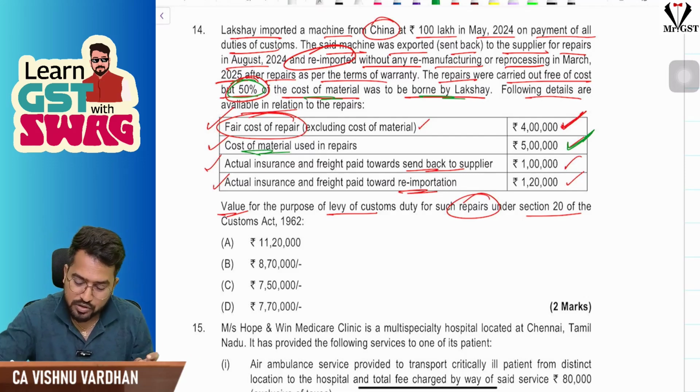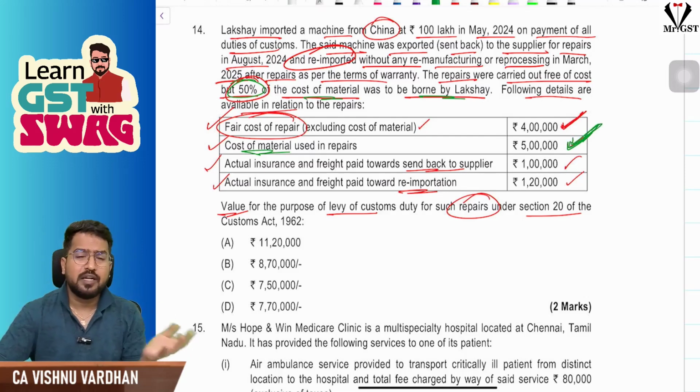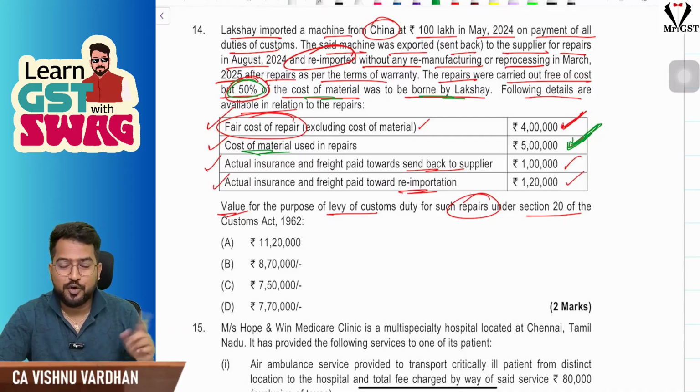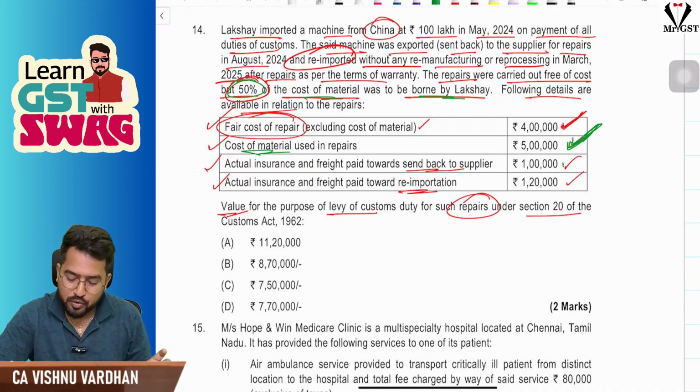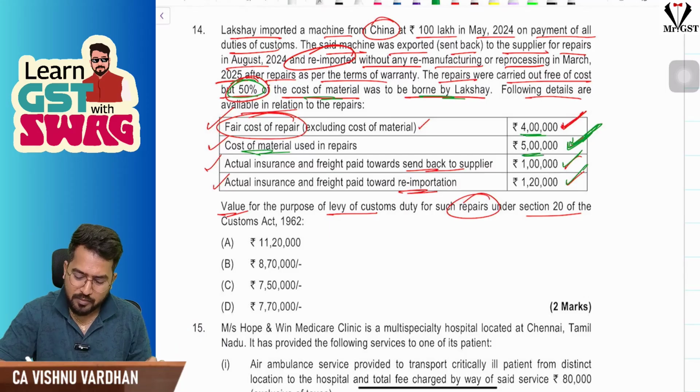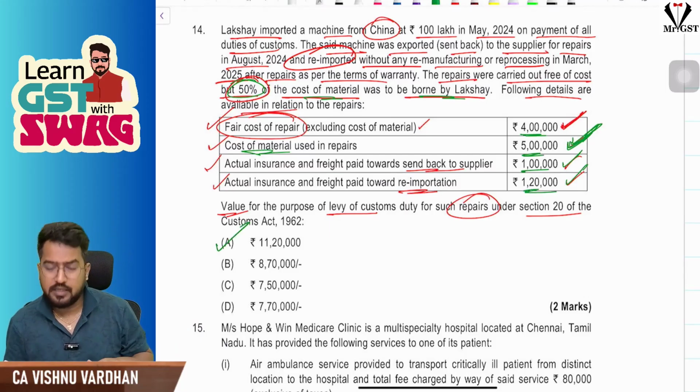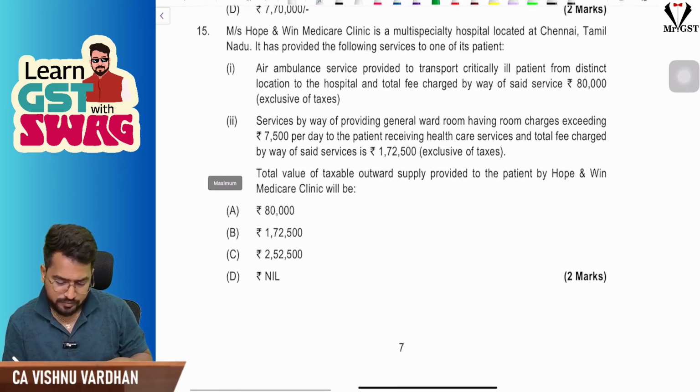So in total, the cost of material used will be taken into picture, and the freight and insurance both ways, for sending and bringing it back, both will be added. So it is like 4 lakh plus 5 lakh, 9 lakh, 10 lakh and 11 lakh 20,000. Option A is the correct answer. Okay, that is the point.